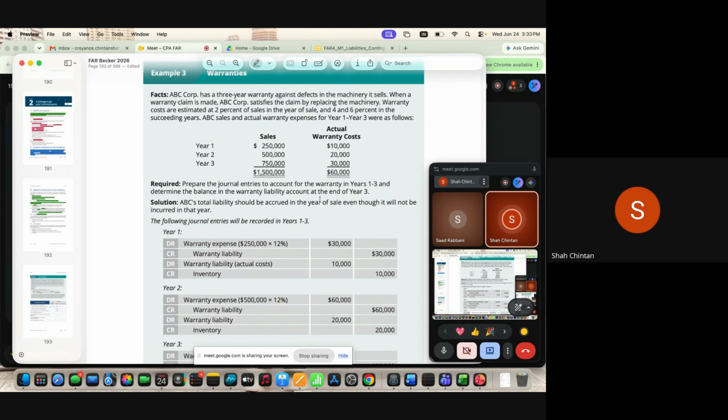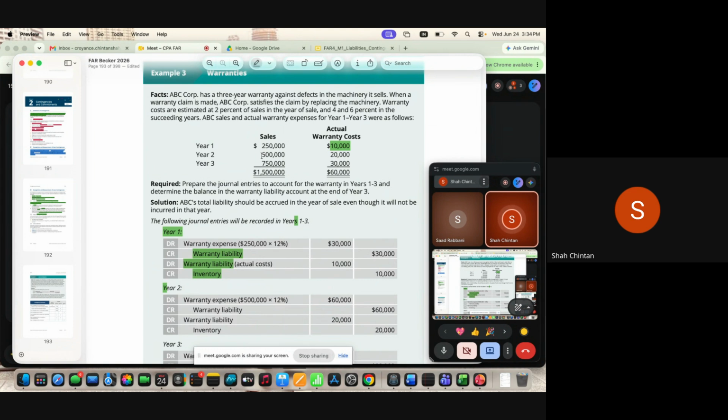Now actually in year one, $10,000 of the people came and asked for the warranty. So now you are not going to repeat the warranty expense. Rather, you already have a provision account. You are going to offset the actual claim against the provision account. So your second entry is warranty liability account debited to cash if you are giving cash to the customer, or if you are replacing the goods, then inventory will be credited for the $10,000. So this is the story for year one.